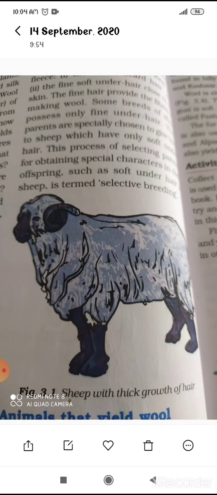With this process, certain high yield breeds of the sheep have been raised. They have thick coat of hair on their bodies which yield good quality wool in large quantities. Okay.